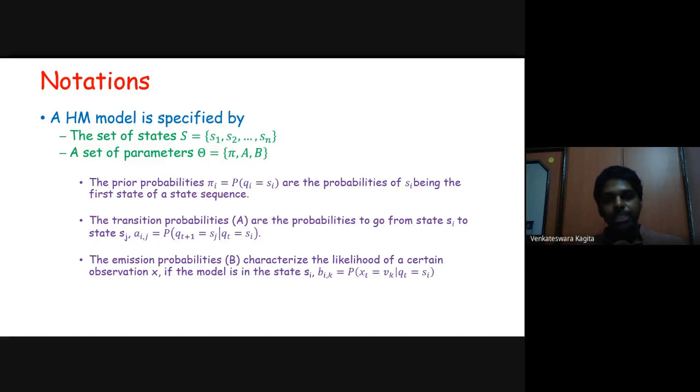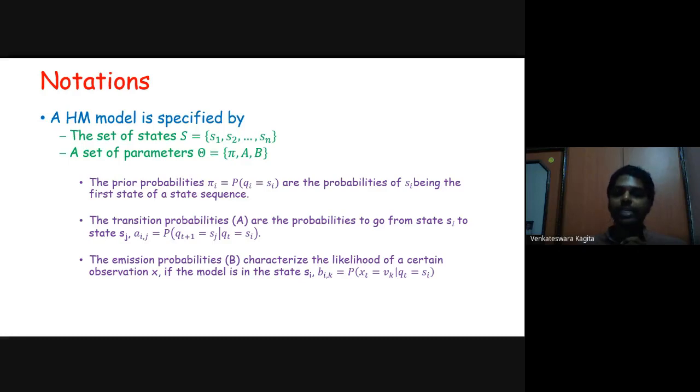The transmission probabilities, which we indicate with A, are the probabilities to go from state i to state j. So Aij is a particular entry that we have seen in the table, right? Aij is equivalent to the probability that Qt+1 equals Sj given Qt equals Si. That is transmission from state Si to state Sj. The probability of transmitting from state Si to state Sj is indicated with Aij, and all these probabilities together form the matrix indicated with capital A. These are the transmission probabilities.